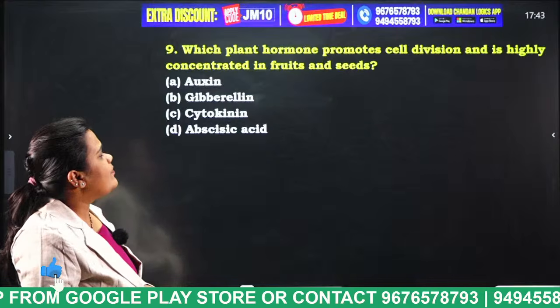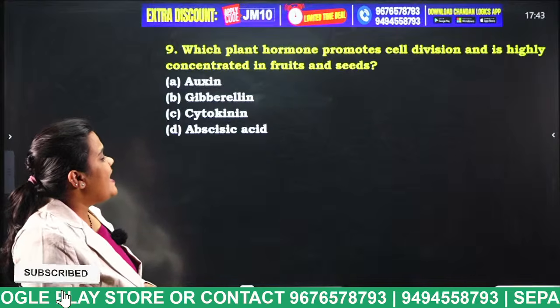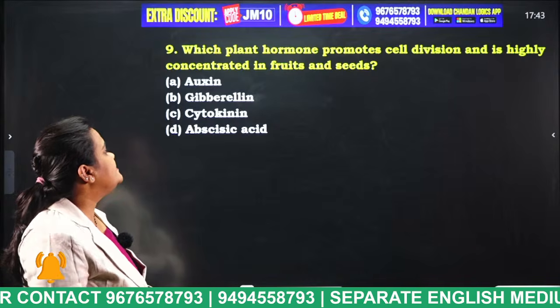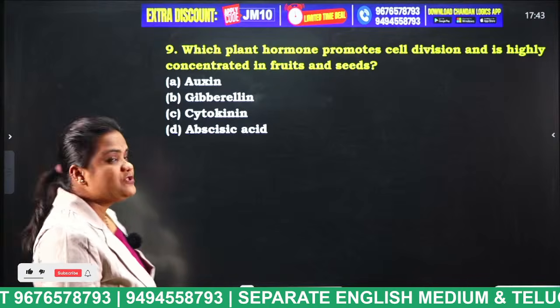Which plant hormone promotes cell division and is highly concentrated in fruits and seeds? Auxin, gibberellin, cytokinin, abscisic acid.